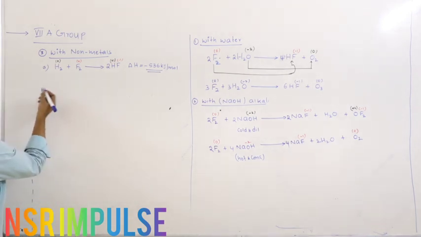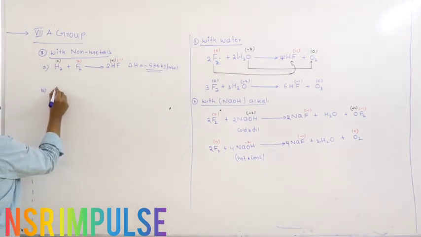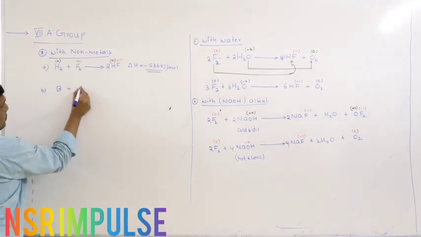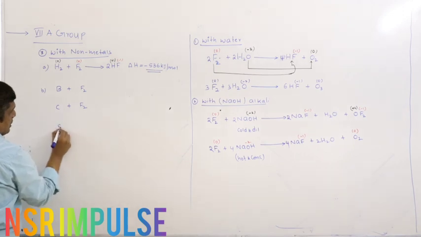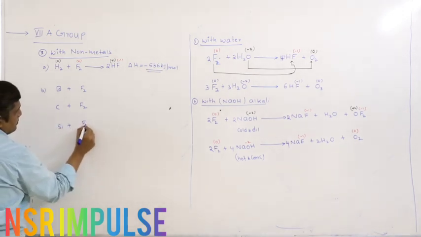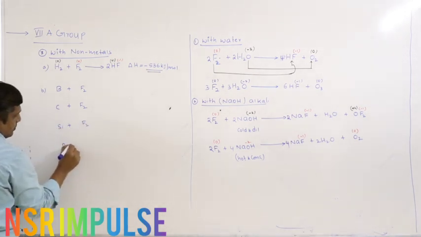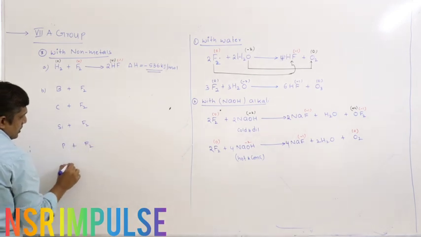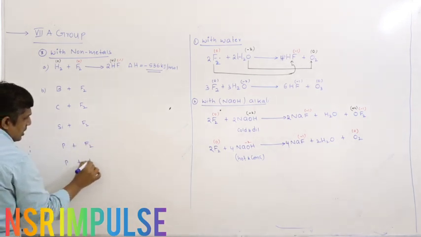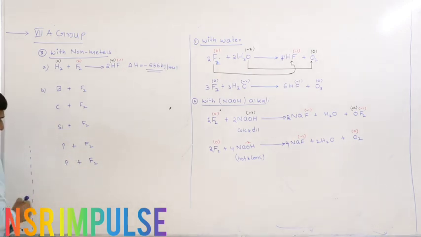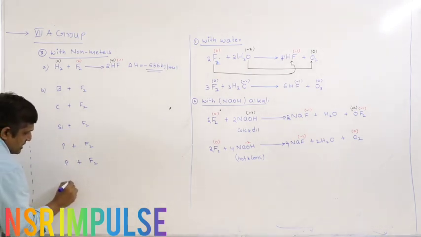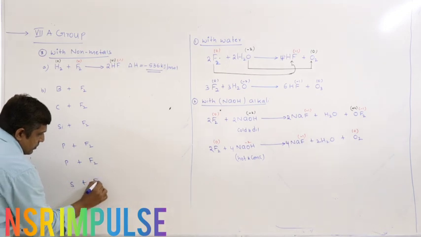So coming to the third A group, boron reacts with fluorine, carbon reacts with fluorine, silicon reacts with fluorine, phosphorus with fluorine. Depending upon the concentration, it may form trihalides, pentahalides, phosphorus. Now coming to sulfur with fluorine.